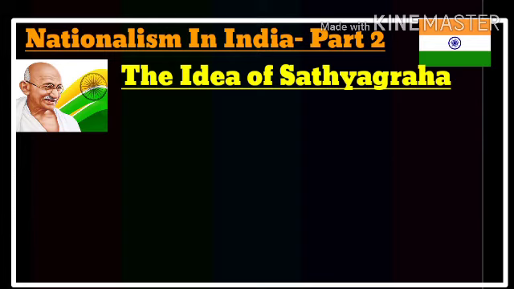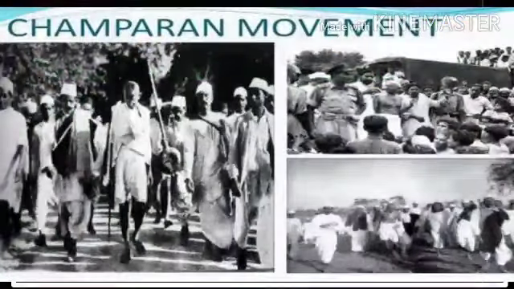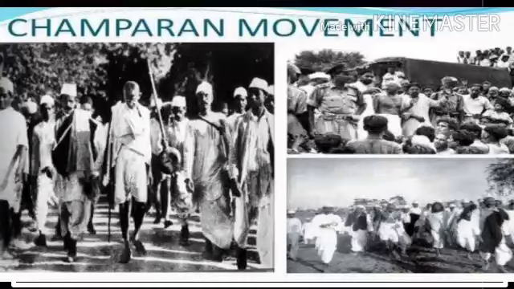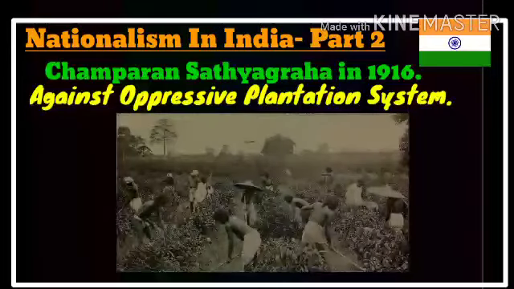He started his public life in 1916 and organized the first Satyagraha at Champaran in Bihar. Remember, this was his first strike against the British, and here he protested against the oppressive plantation system.